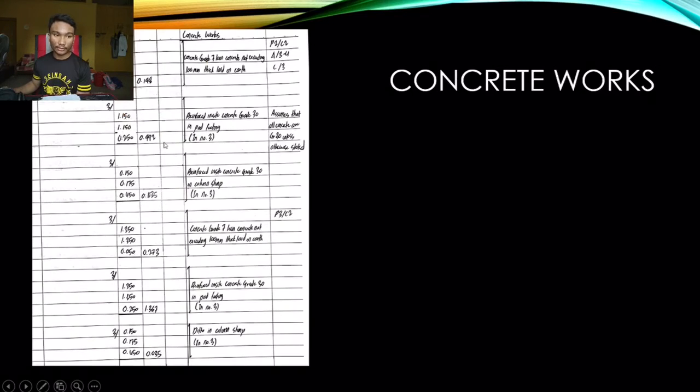After that, we go for the concrete works. It's simply multiplying the length and the width by the depth, depending on the element that we are calculating. For example, this is for the lean concrete, so 50 millimeters, and then we get the volume over here. And then this one is for bed footing, times 250, and then we get the volume of concrete used for bed footings. The rest of these are about the same.